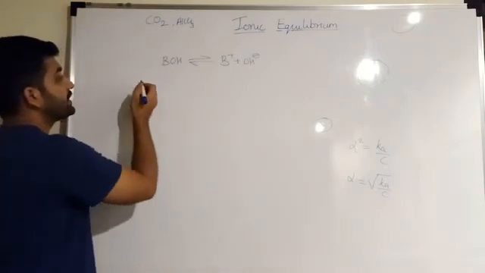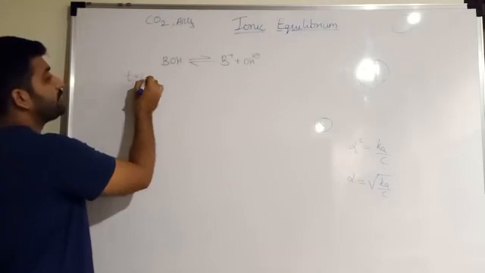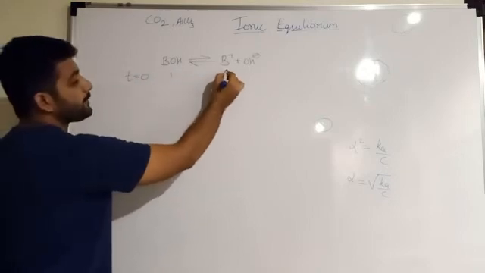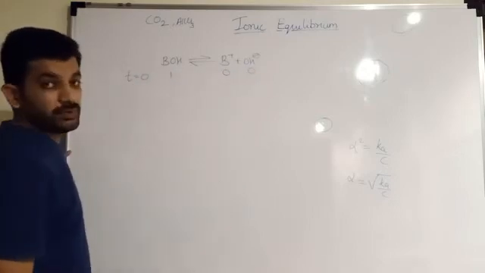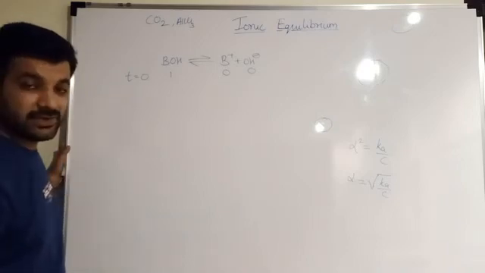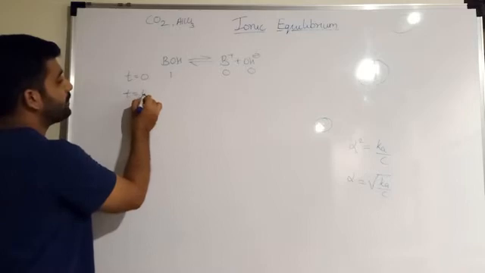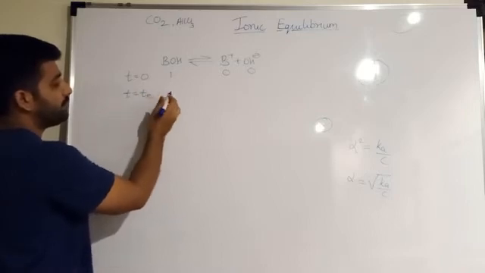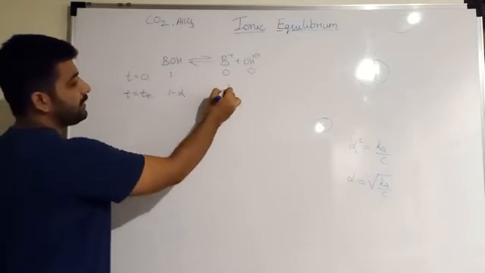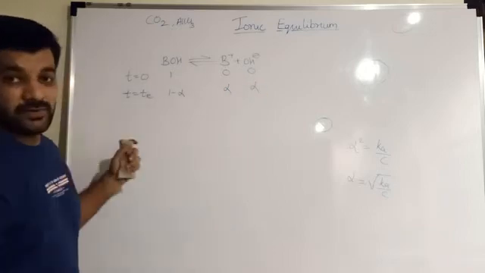Let us say initially at time t equal to 0, BOH is 1 and B plus and OH minus ions have concentration 0. At equilibrium, we have 1 minus alpha, and alpha, alpha for the ions.